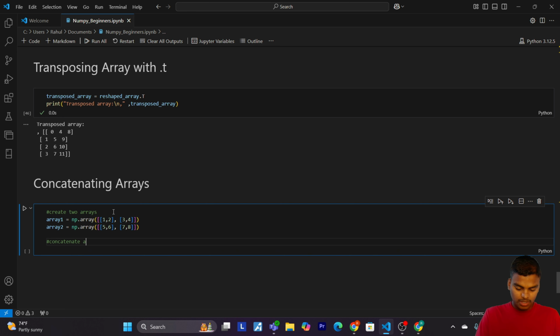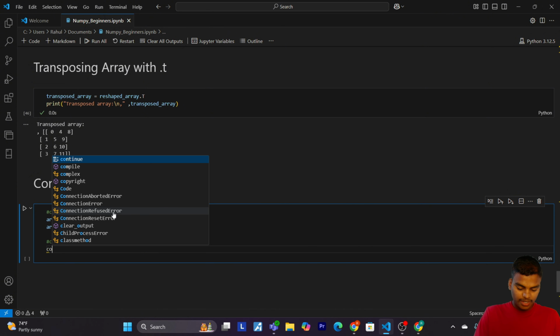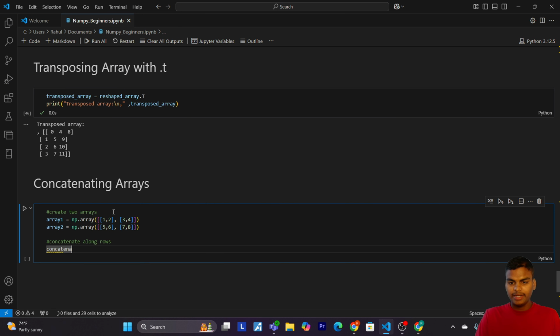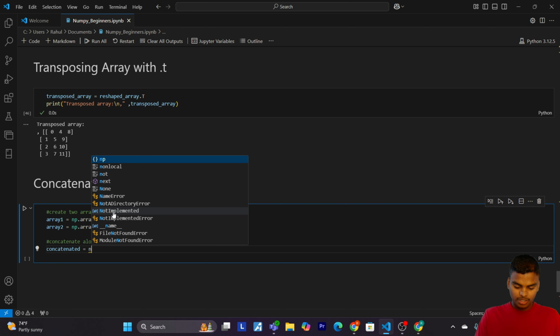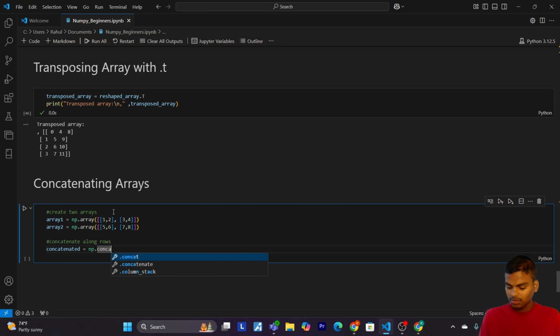Now let's concatenate along rows. Let's write concatenated equals to np.concatenate.